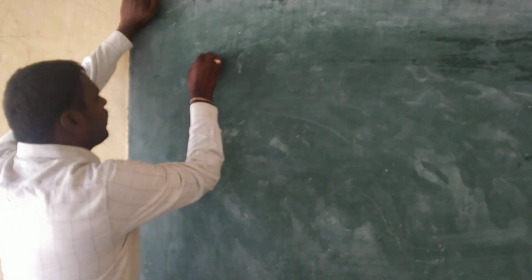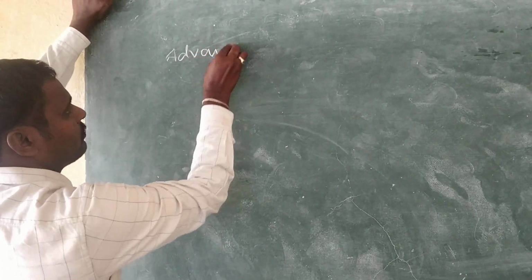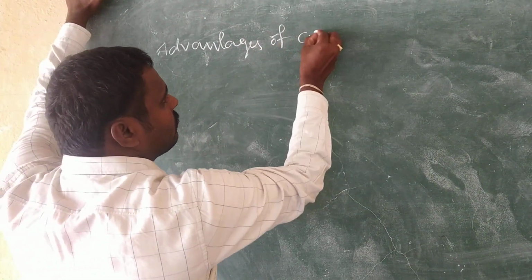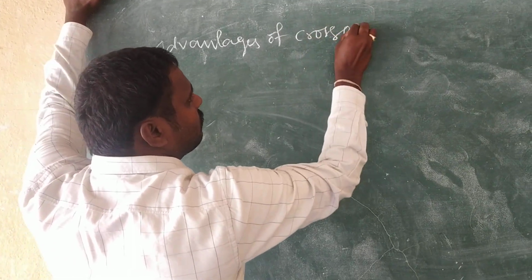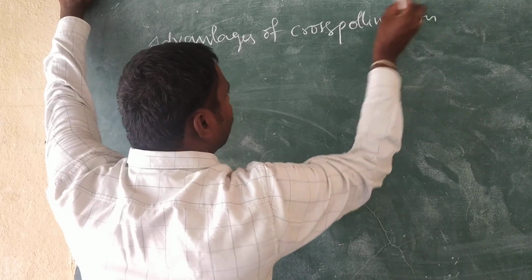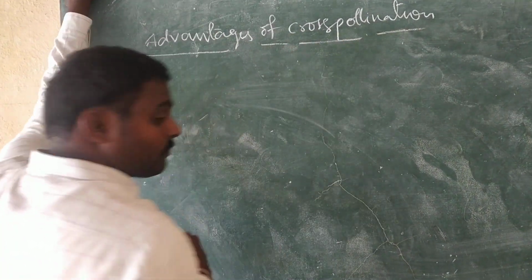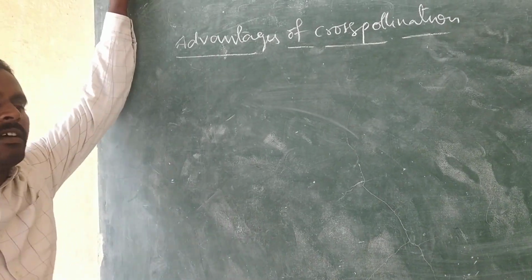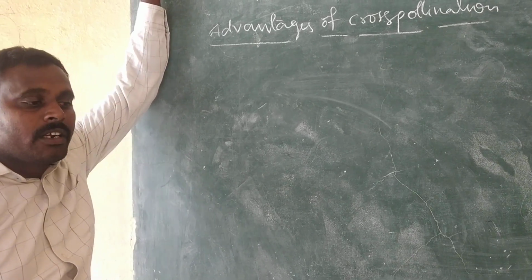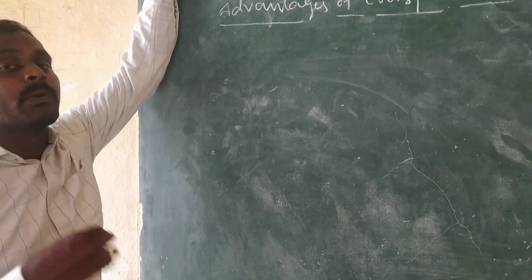Now, advantages of cross-pollination. What are the major advantages? Cross-pollination introduces genetic recombinations and hence variations in progenies.